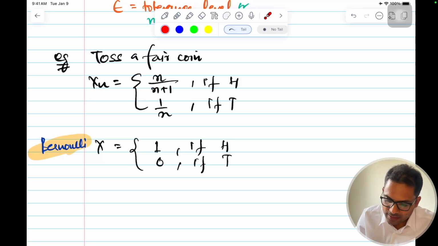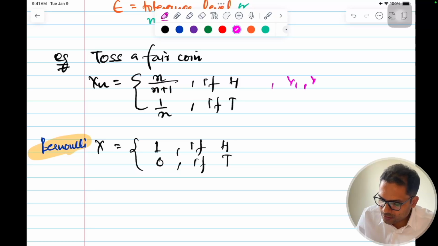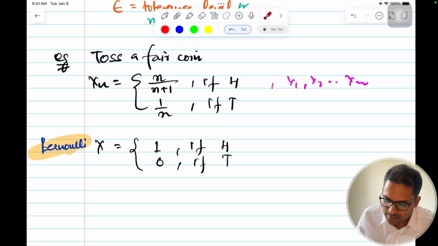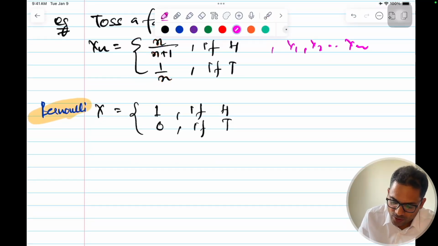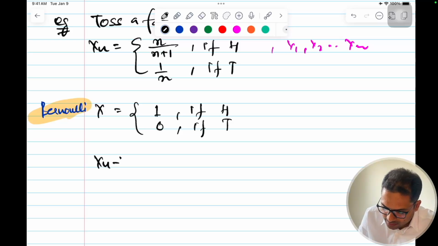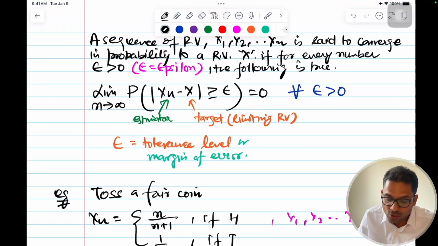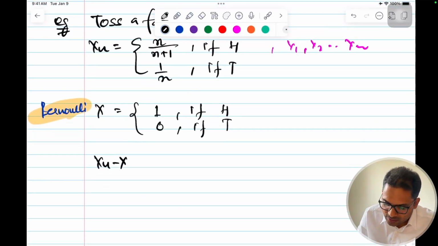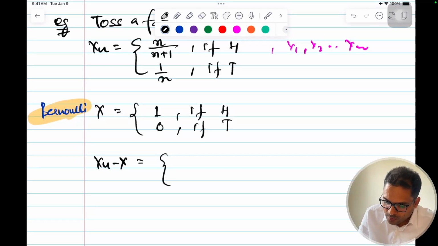So Xn means X1, X2, till Xn, and this n is the defining n here. So if Xn is defined like this, what will be Xn minus X? We want to find the mod of Xn minus X. So Xn minus X will be equal to n by n plus 1 minus 1 if head.